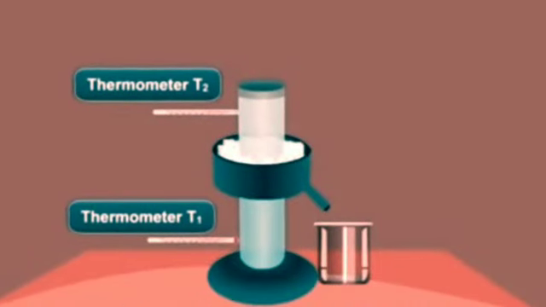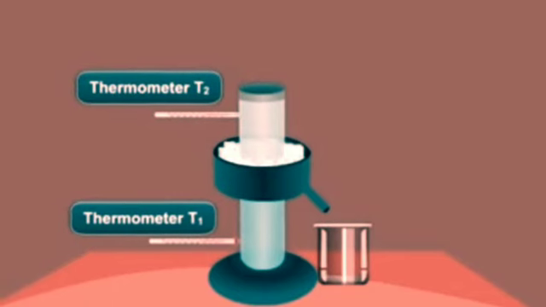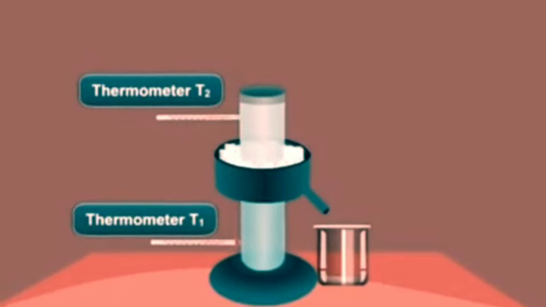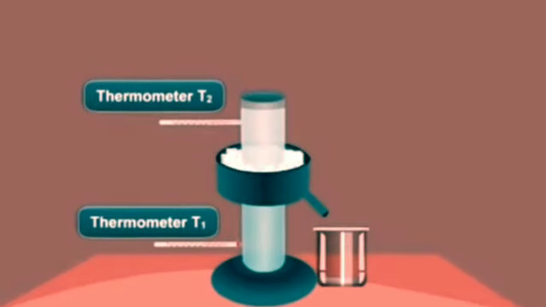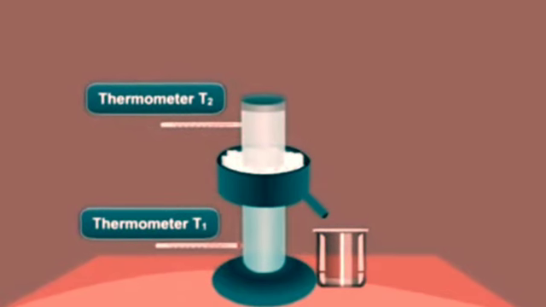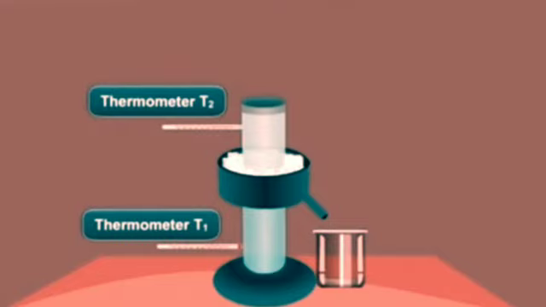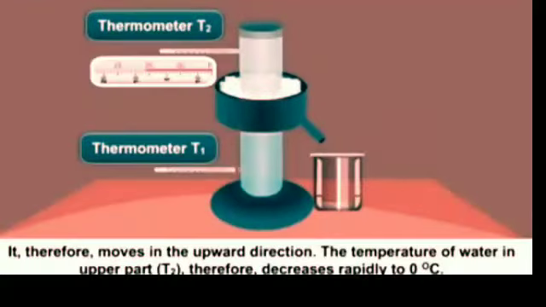How can we explain these observations? Initially, the temperature of water in the middle of the cylinder lowers due to the freezing mixture in the outer bowl. Since the temperature of water there decreases, its volume decreases and its density increases. Therefore, the lower thermometer T1 shows a rapid fall in temperature, and this continues till the temperature of water becomes equal to 4 degrees Celsius. When the temperature of water starts decreasing below 4 degrees Celsius, its volume increases and density decreases.